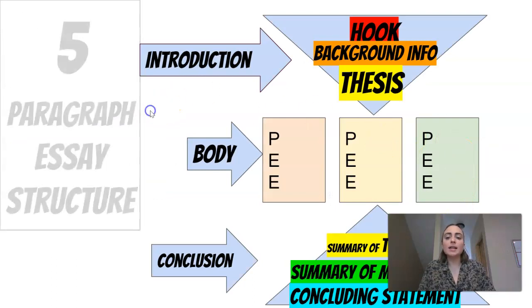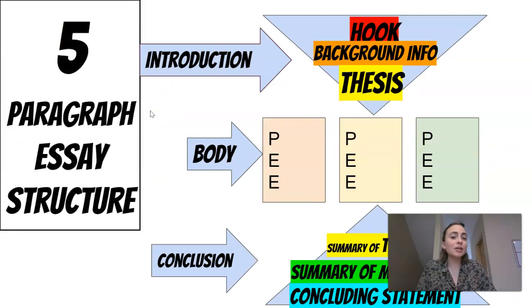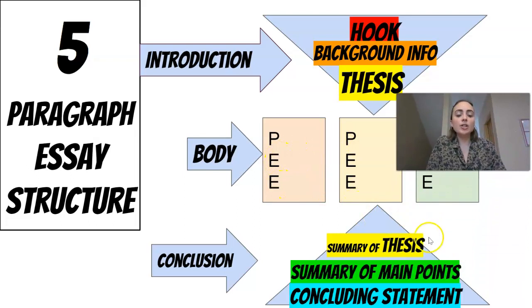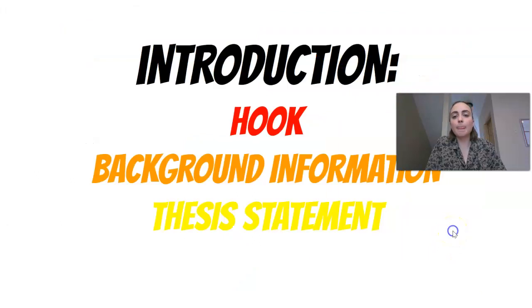It might have been a long time since you've written a 5-paragraph essay. Maybe you've never written one before. So I wanted to go over the structure to make sure that we're all on the same page. Your introduction paragraph is going to have a hook, background information, and a thesis statement. Your 3 body paragraphs are going to follow this PEE structure that you've maybe learned about before. It's point, evidence, and explanation. And your conclusion is kind of a mirror of your introduction paragraph. You restate your thesis statement, give a summary of your main points, and end with a concluding statement.